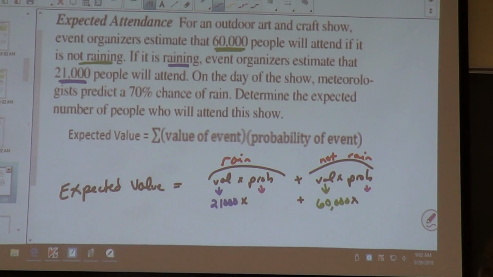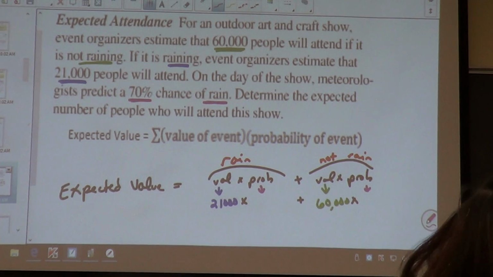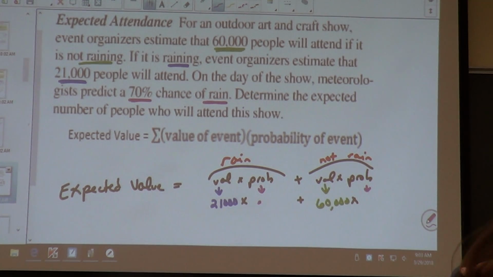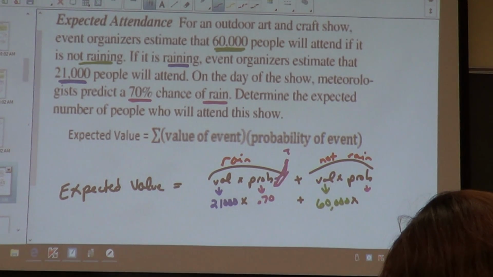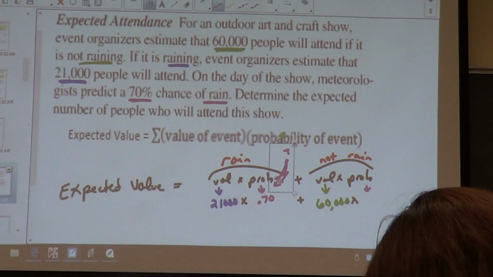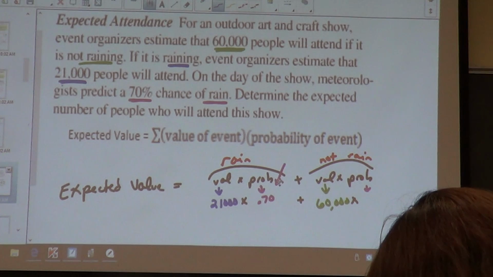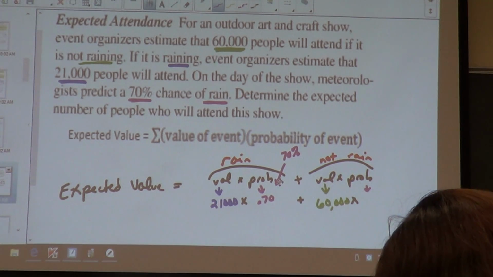So, okay, 70%. Is that my probability for rain or my probability for not rain? That is my probability for rain. Now, I don't like percentages, y'all. In math problems, we don't use percentages. We gotta turn them into decimals. So what am I gonna put in? 0.70. So this was my 70% that I converted.